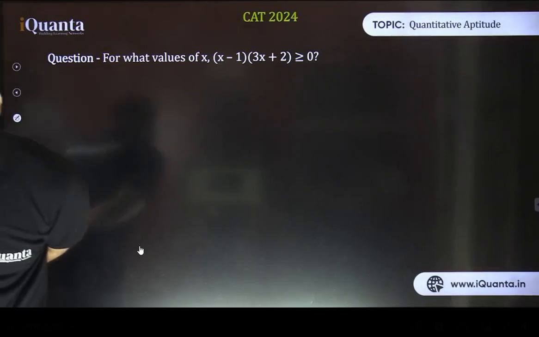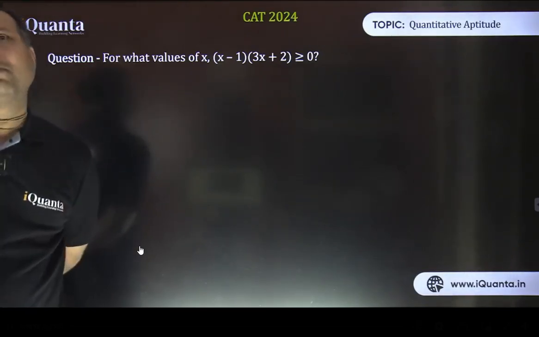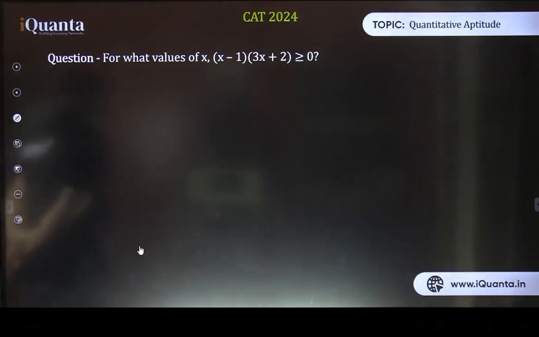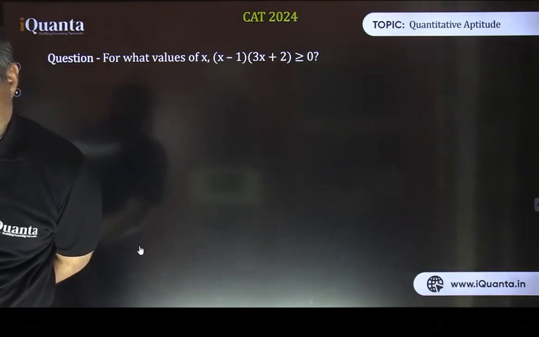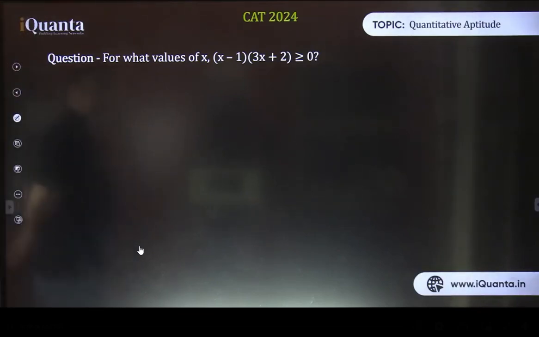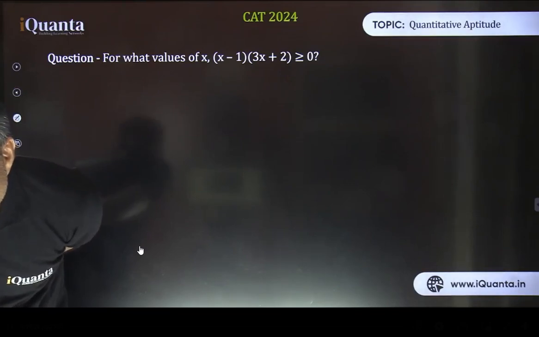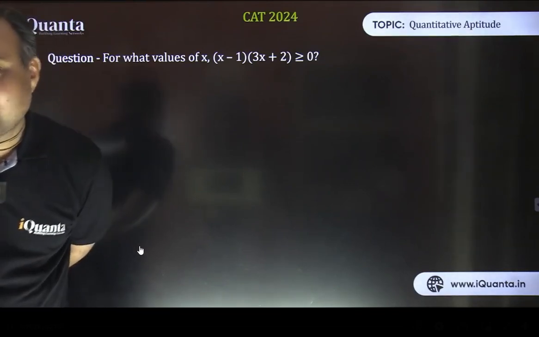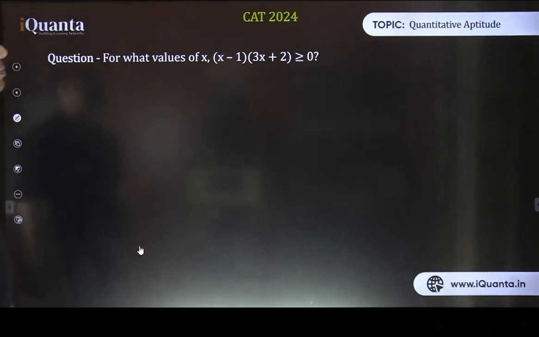So we need to find the entire range of x. Shweta says minus 2 by 3 to 1. Is it so? No, I guess. Karan, that's perfect, good. Minus infinity to minus 2 by 3 and then 1 to infinity. That's the answer.